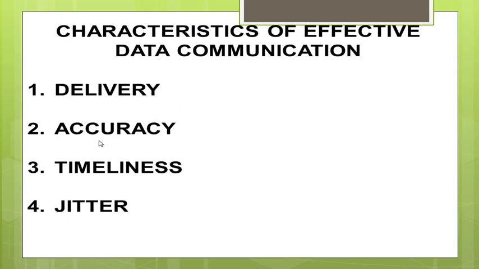The second characteristic is accuracy. The system must deliver the data accurately. That is, the data which is transmitted from the transmitter to the receiver has to be delivered accurately. The data that has been altered or distorted in transmission is unusable data.